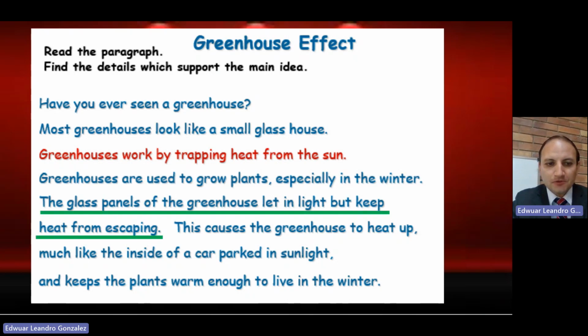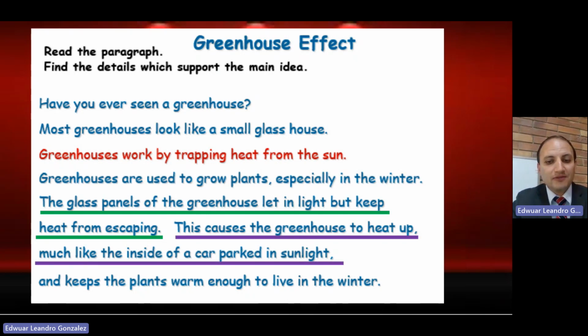Well, if you see this part, the red and the green one: the glass panels of the greenhouse let in light but keep heat from escaping is one of the main ideas. But we also have: this causes the greenhouse to heat up, much like the inside of a car parked in sunlight. More details about the main idea we have there. Not that difficult, just pay attention to something very specific in this case.